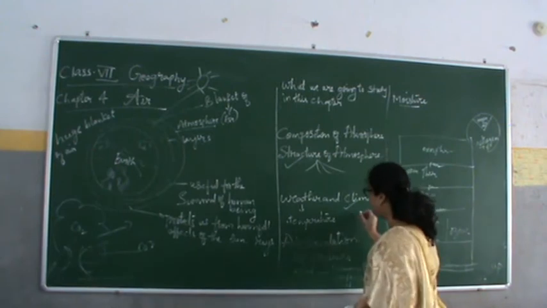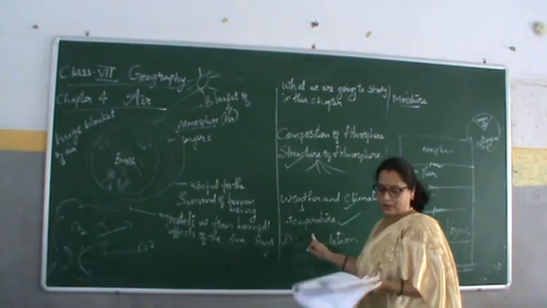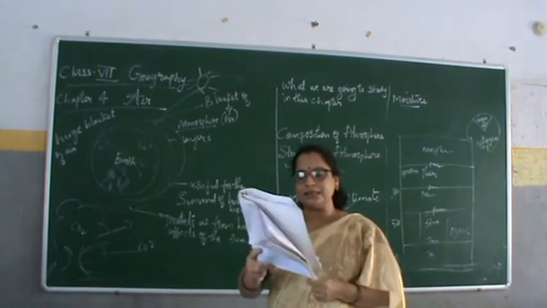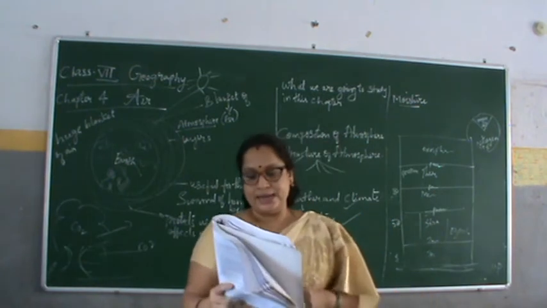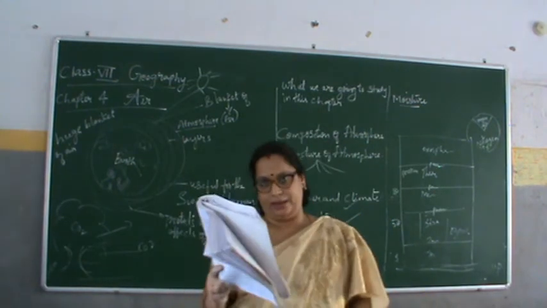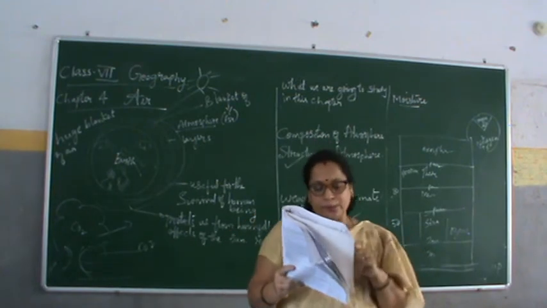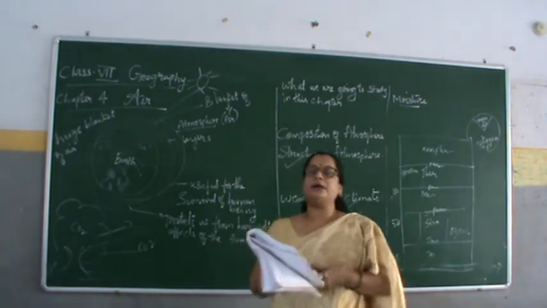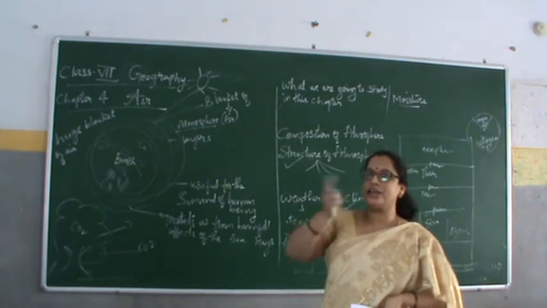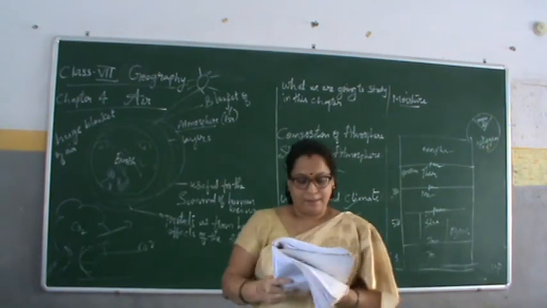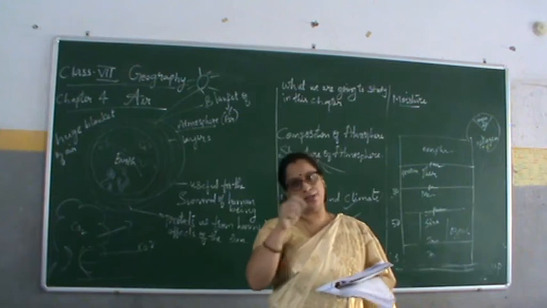We go for the temperature. The temperature is the degree of hotness and coldness of the air. The temperature of the atmosphere changes not only between day and night, but also from season to season.